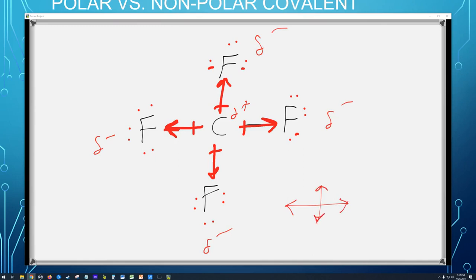4 things pulling on someone in the center with the rope. What happens? Where's he going to go? Nowhere. So they all cancel out, and that makes us nonpolar. Okay, pretty cool.